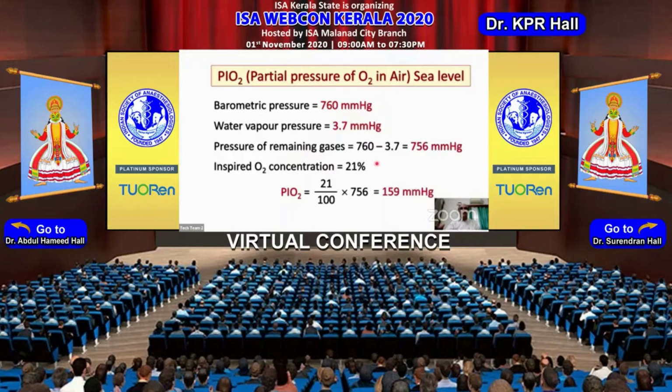Now, if we go to a higher altitude, let's say towards Mount Everest, what are the factors which will determine the partial pressure of oxygen at the summit of Mount Everest? It will be the FiO2 and the barometric pressure. One of the two factors would remain constant, the other would change.